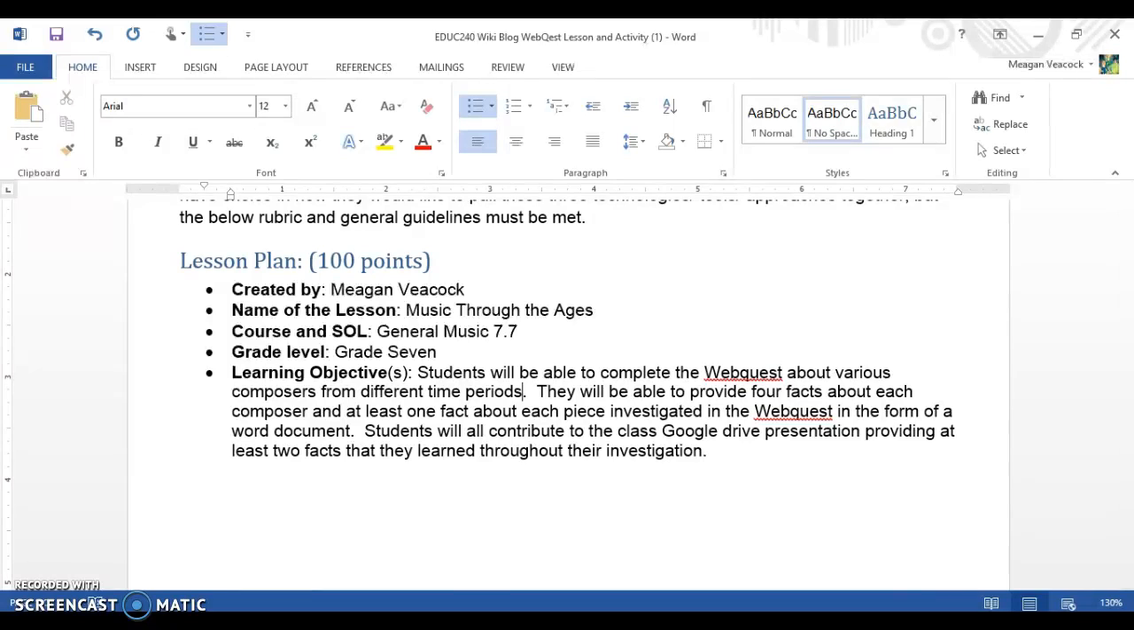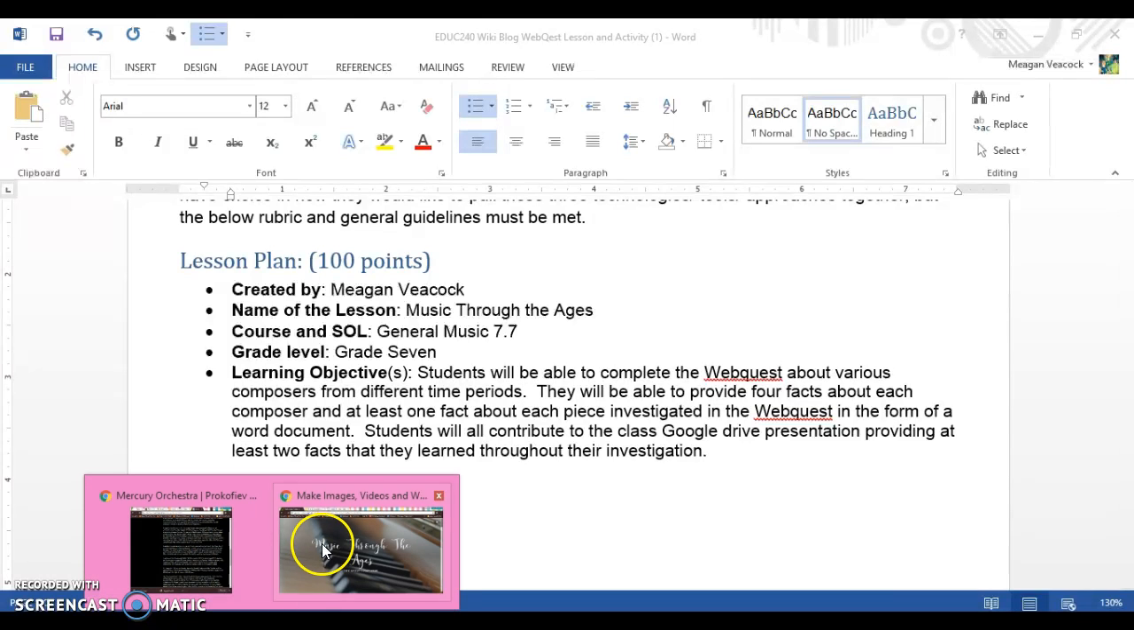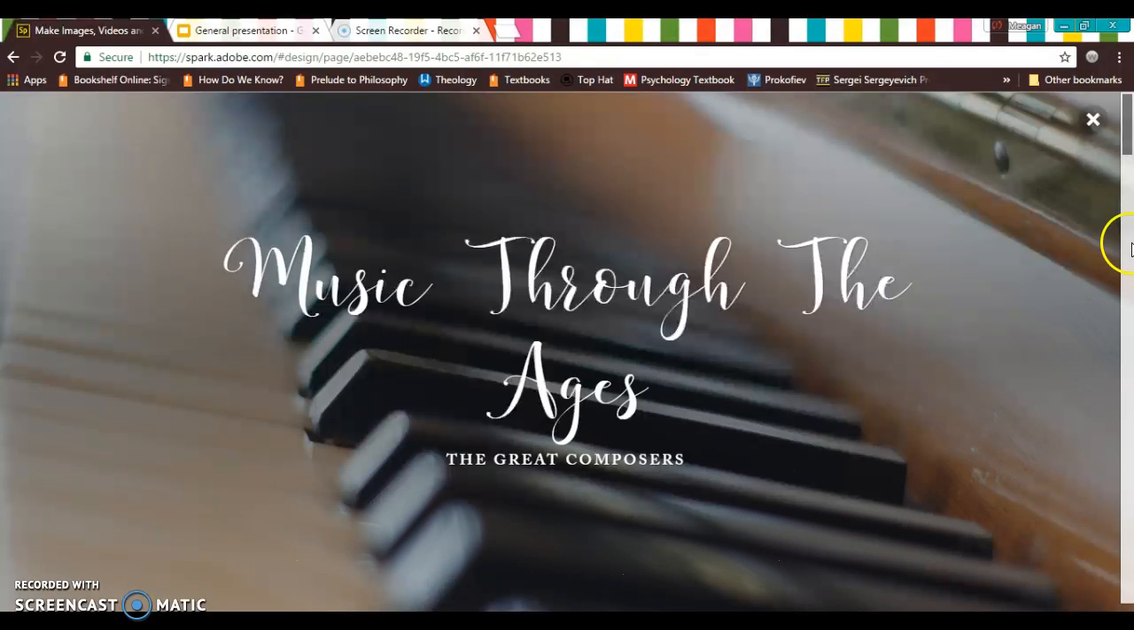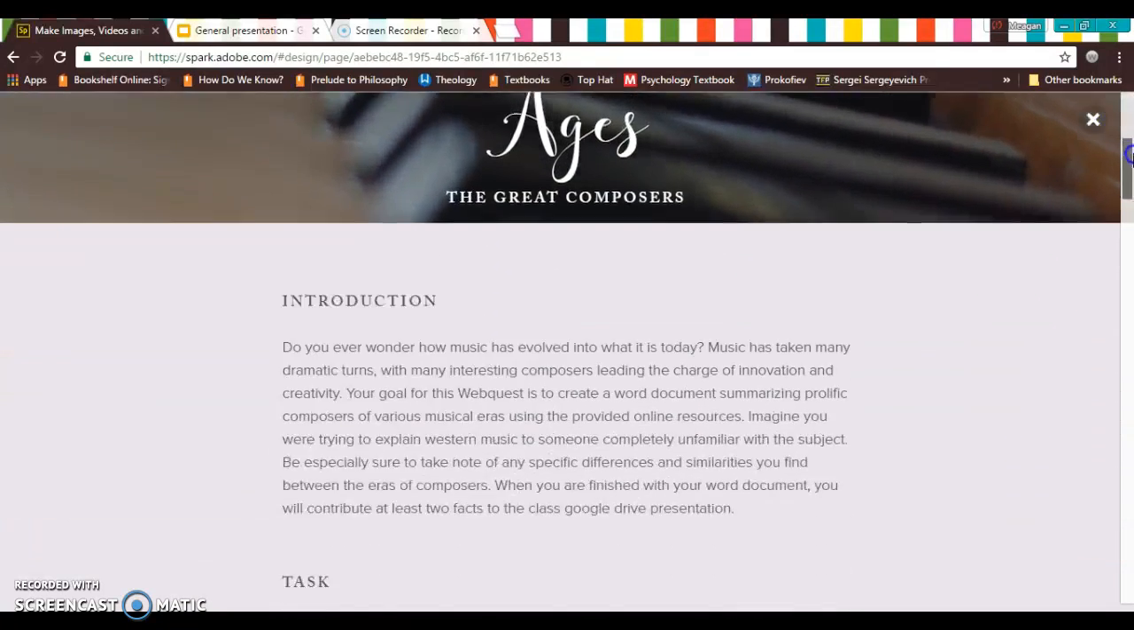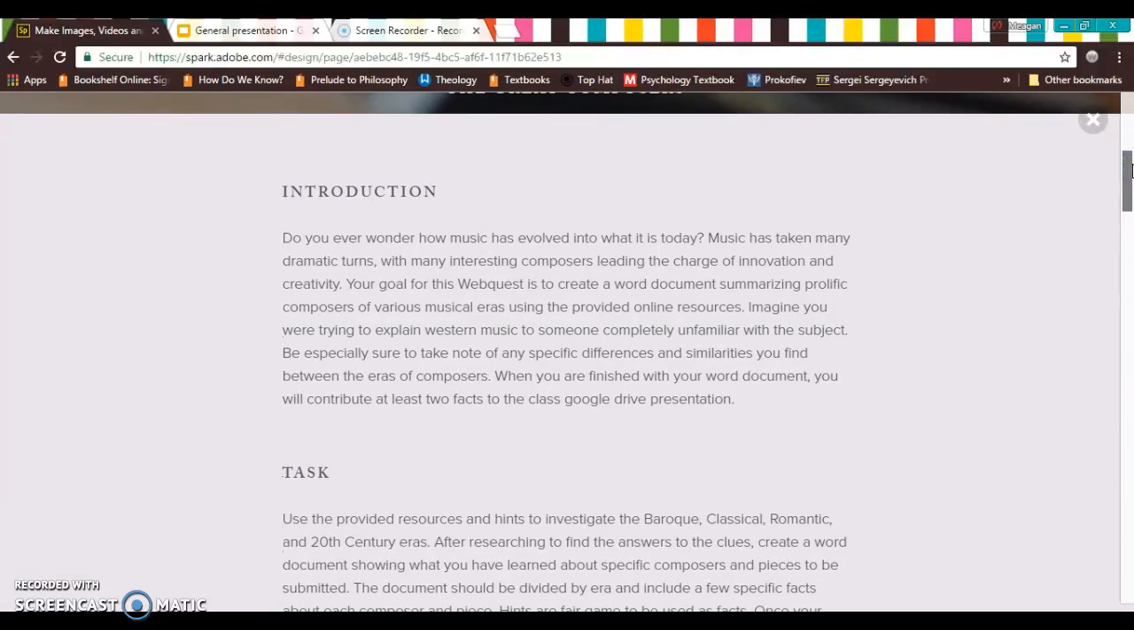So for this lesson, I have created a Webquest using Adobe Spark, and it basically gives the students a task to do before the teacher or I ever instruct them or lecture them about it, and it gets them going right off the bat. The introduction asks them if they ever wonder where music has come from, or have they ever thought about the different composers and the different changes that occurred in music throughout time. So it gets them intrigued to investigate this for themselves.